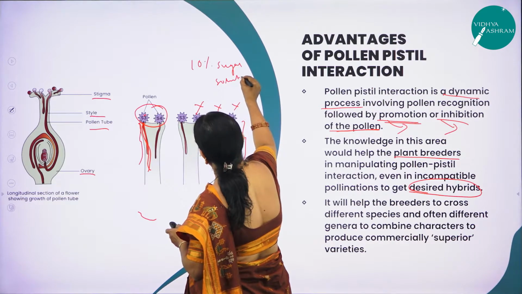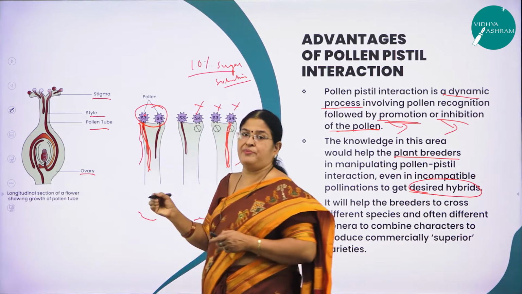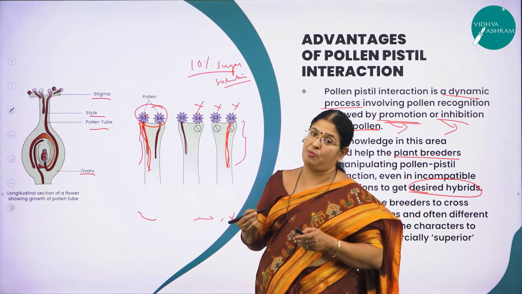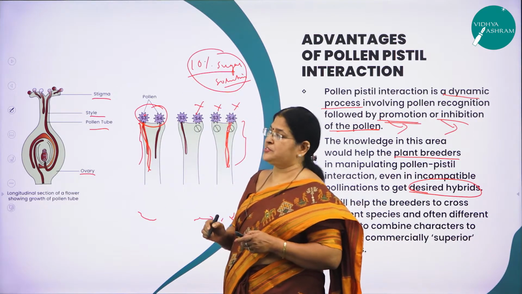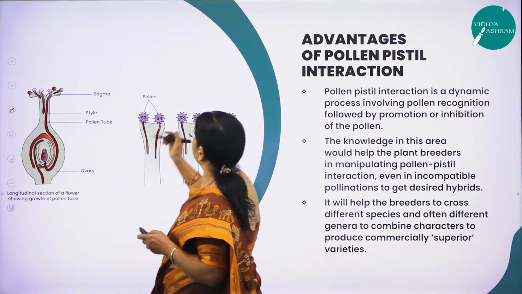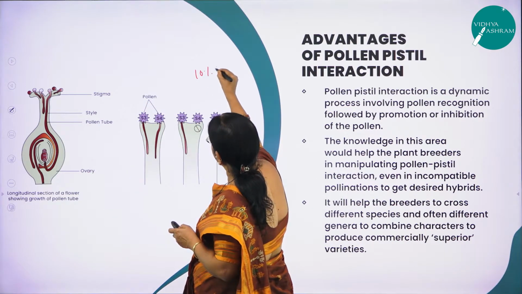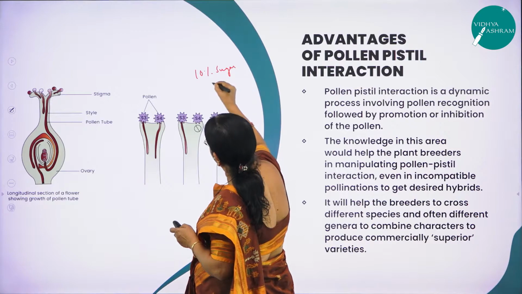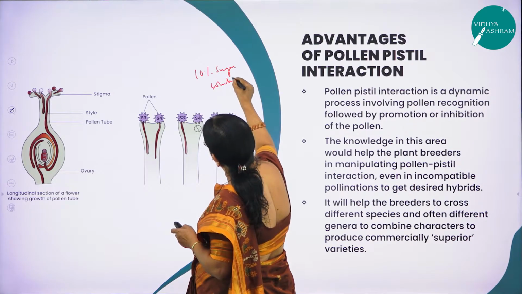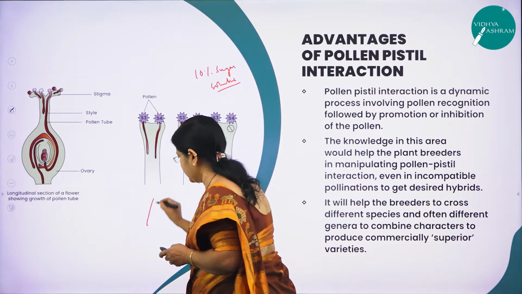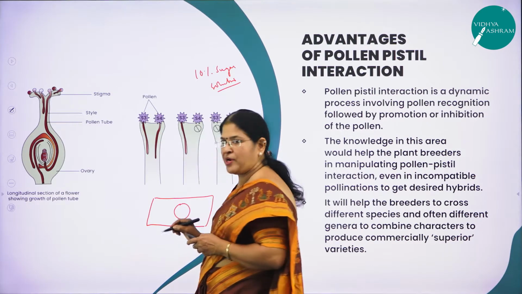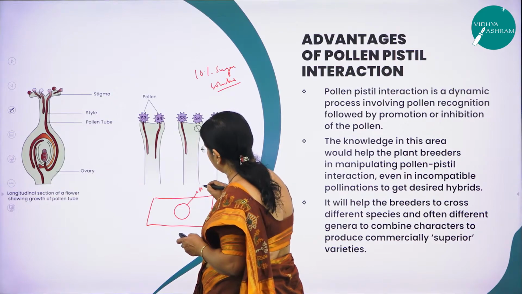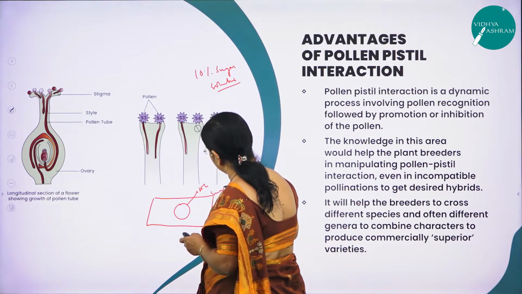So as I said, the pollen pistil interaction is also mediated by what? By chemical components. So one such component is what? Here, you can take 10% sugar solution. So what you have to do is take 10% sugar solution. Take a slide like this. Then you have added what? 10% sucrose solution.